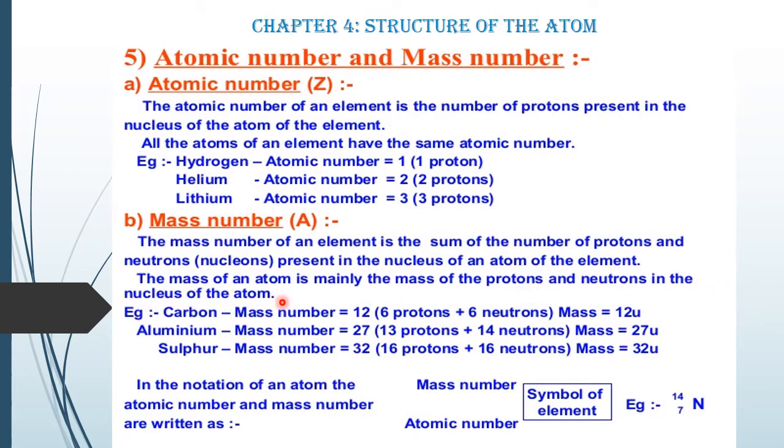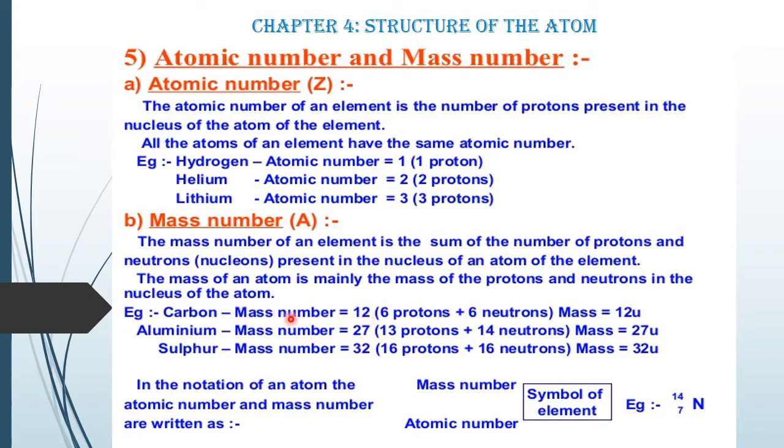We have learned in the first slide that the mass of proton and mass of neutron are the same, and the electron is just 1 by 2000 of the mass of proton. So the electron's mass is very negligible, but the main mass is protons and neutrons, and they sit in the nucleus. So the mass of the atom lies in the nucleus of the atom.